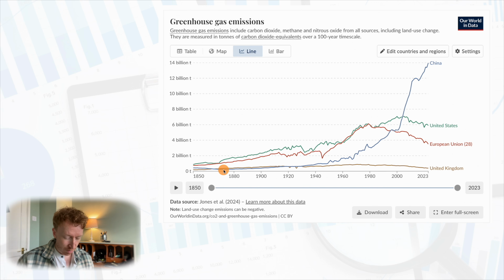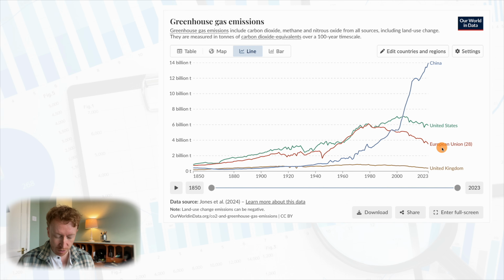The number of greenhouse gases emitted by the United States from the years 1850 until today, or at least until 2023, rose gradually, okay? There was a gradual increase during this time, and in 2023, the United States emits roughly 6 billion tons of greenhouse gases each year.